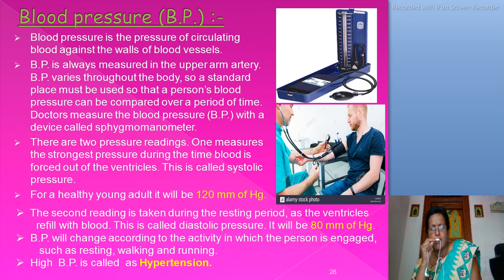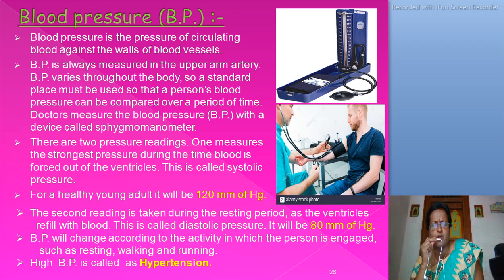Next, blood pressure. We call it shortly BP. BP means blood pressure. Blood pressure is the pressure of circulating blood against the walls of blood vessels. BP is always measured in the upper arm artery.